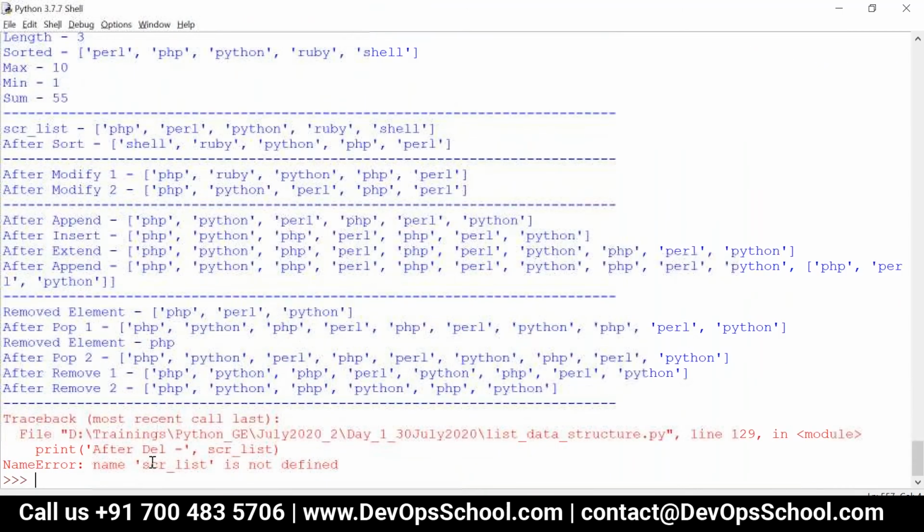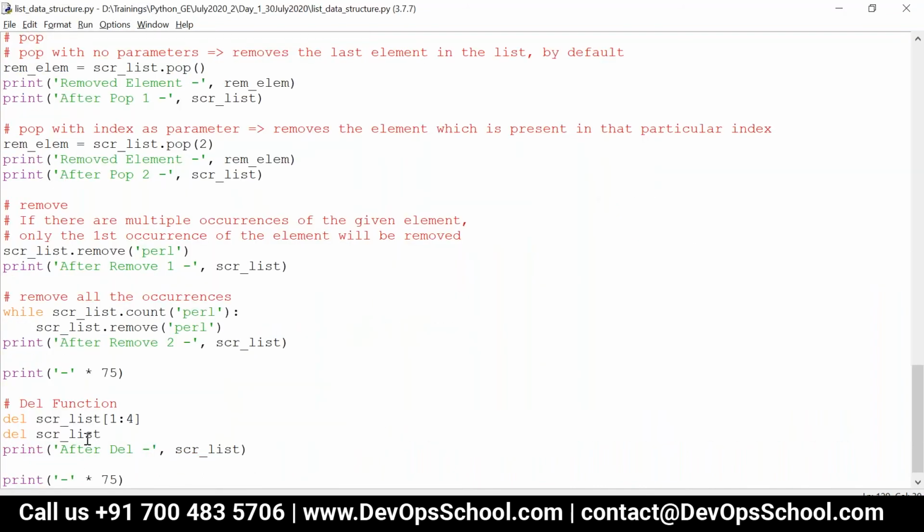See here, I'm getting an error while printing: NameError, name scr_list is not defined, because we have deleted it. So it deletes the reference itself so that it cannot be accessed further. Let me comment it out.